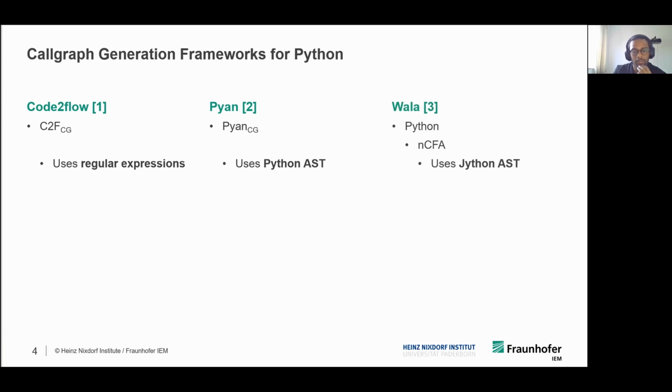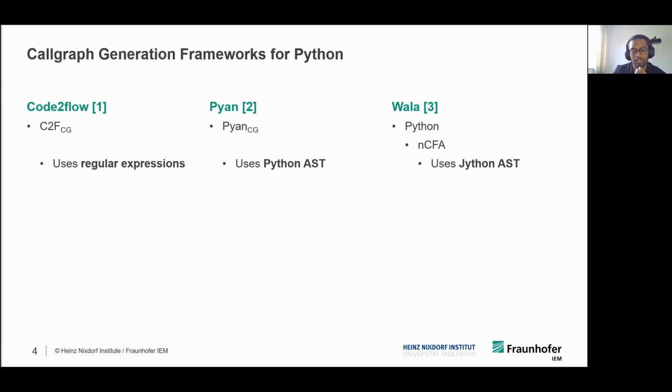The last open source framework that we have evaluated is Vala. Vala in general provides static call graph algorithms for Java, and in the case of Python, it provides one, which is NCFA. Vala uses the Jython library to extract the abstract syntax tree of the Python source code, and then it generates Vala intermediate representation for further analysis.